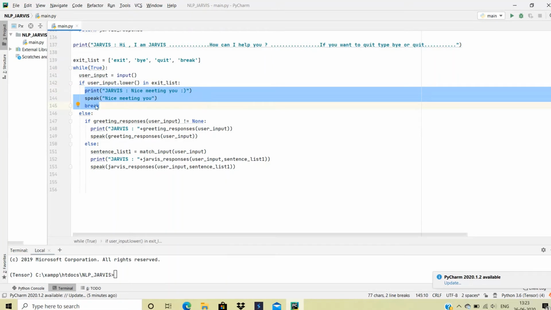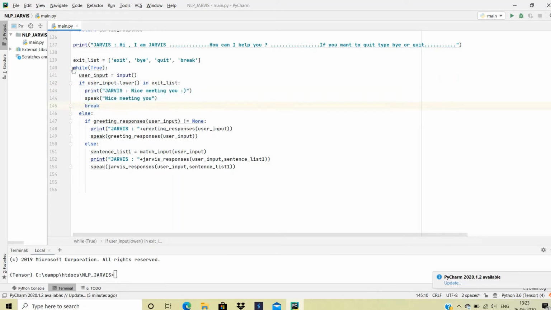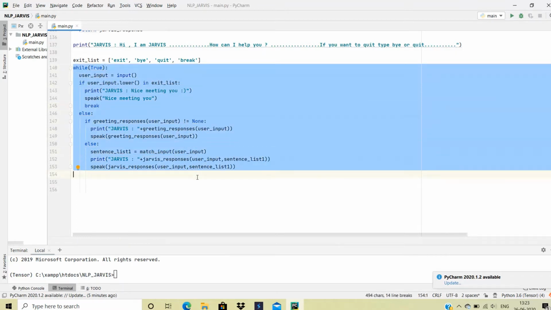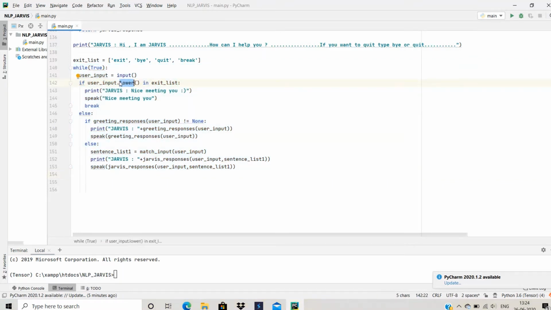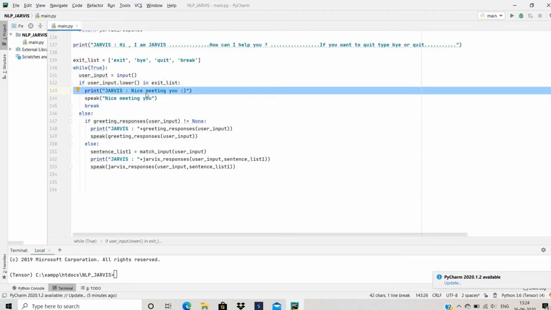So this is the main loop, that is while true, in which we are taking input from the user. Then we are checking if the user input lies in the exit list, then we are going to break the loop. Before that we converted the input of the user into lower form by using the lower function, and then if it matches an element of the exit list, then Jarvis will print nice meeting you, and then speak nice meeting you, and then quit.